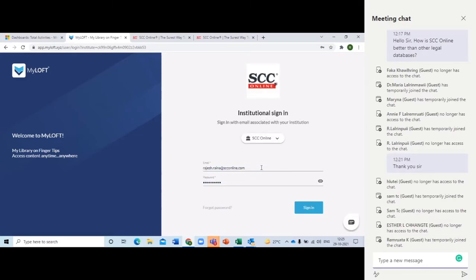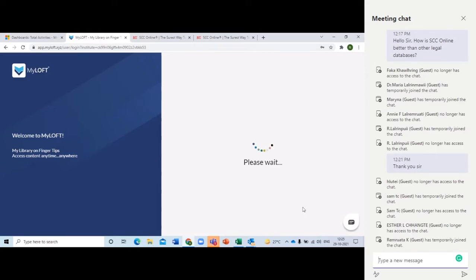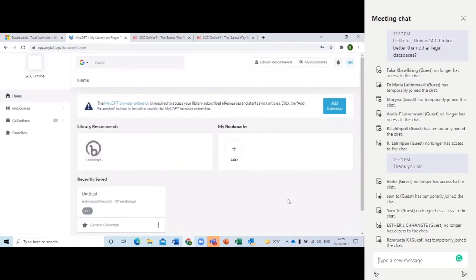Once you do that, you will have another screen coming up, which will ask for your email ID and the password. Email ID is the same email ID on which you have received this particular email, and password is the password that you just set a minute back. Once you're done with that, it'll say on the screen you need to add an extension.